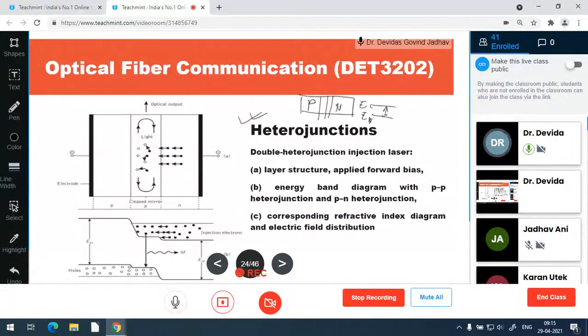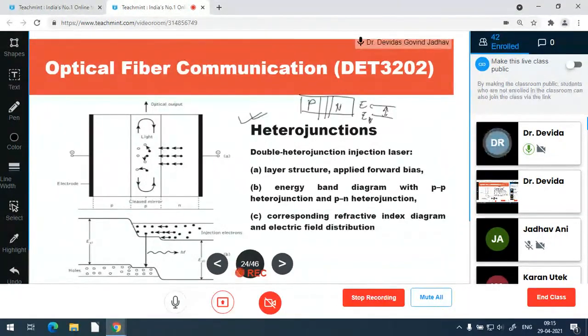So this is 55, that is 45, or this is 45, that is 55, or 40-60, 65-35. So if this proportion of the gallium and arsenide is changed, that will change the band gap energy value. If the band gap energy value changes, the emitted photon will change, the energy content of the emitted photon, that means the wavelength will change. So you can design a particular wavelength with the selection of the material while manufacturing the device.